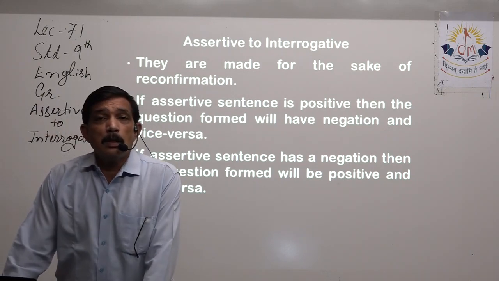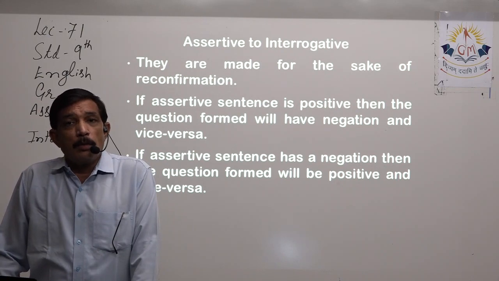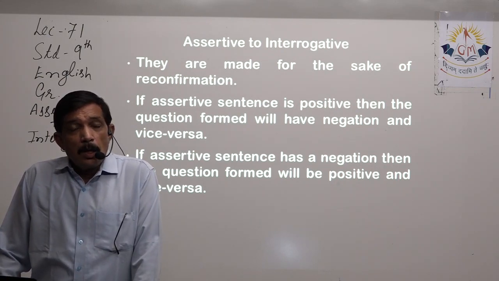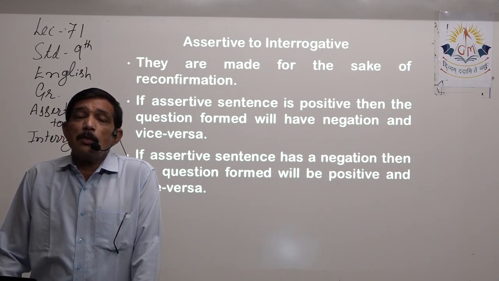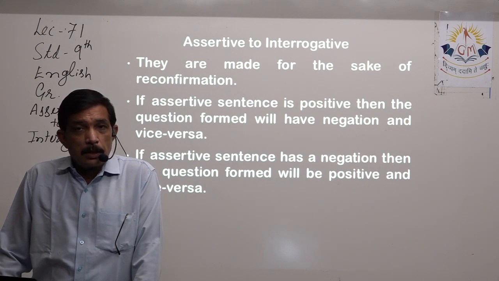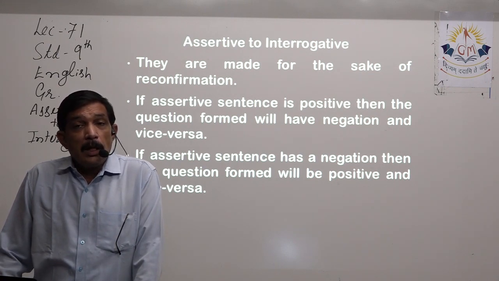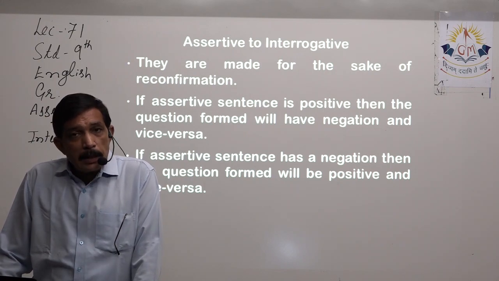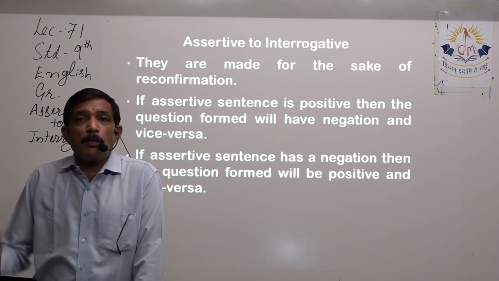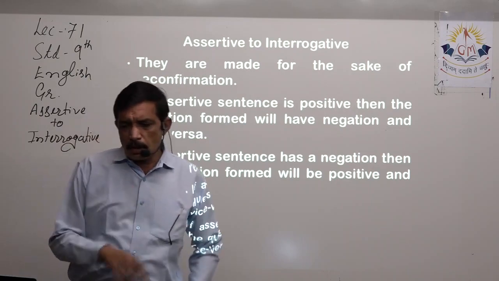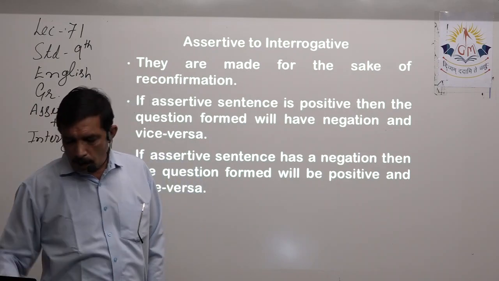Second rule is, if the assertive sentence is positive, then while doing transformation, use negation. In the same way, if the assertive sentence is negative, then while doing the transformation, remove the negation. And vice versa means the same.